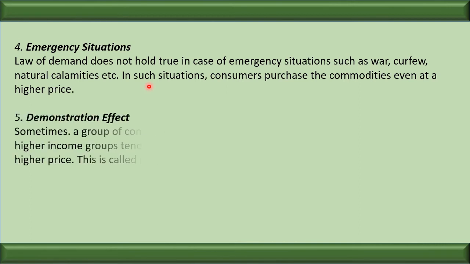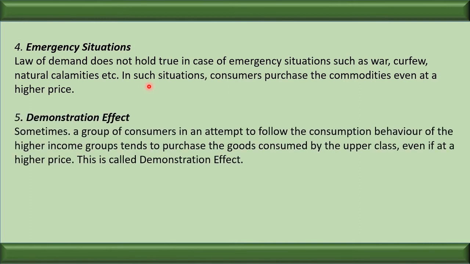Next is demonstration effect. Sometimes a group of consumers, in an attempt to follow the consumption behavior of the higher income group, purchase the product. I mean, most of the people have the habit of copycat. They follow the trend, they follow the purchasing pattern of the high income group. So the law is not applicable in the case of this demonstration effect.